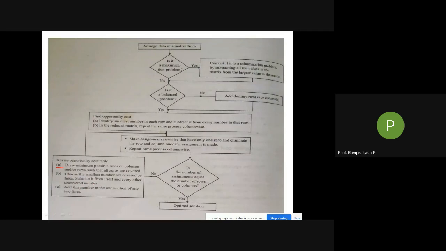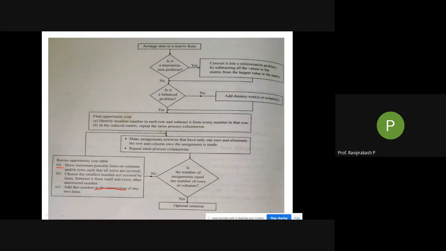That means the smallest one should be subtracted from all the numbers where we have put zeros, and added at the intersections here. Add at the intersection. So that is what we did. After doing this, we are directly going to this part again.